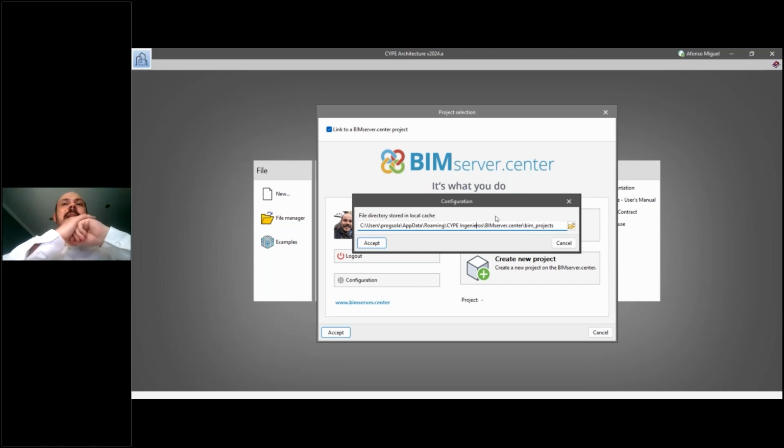So here I can select the folder on my computer where I would like to save the IFC files, DXF files, DWG files, PDF files, and GLTF files that will be exported from the software I am working with now. These backups, or copies of these files, will be saved in this directory.